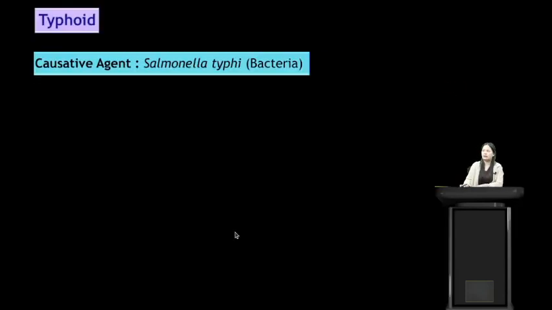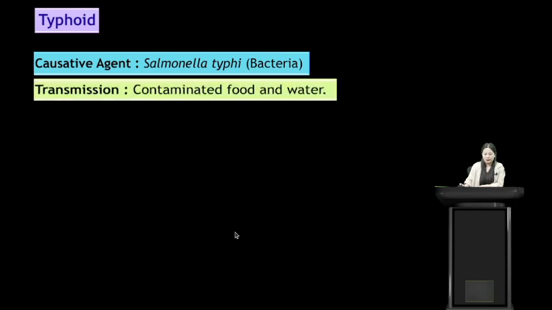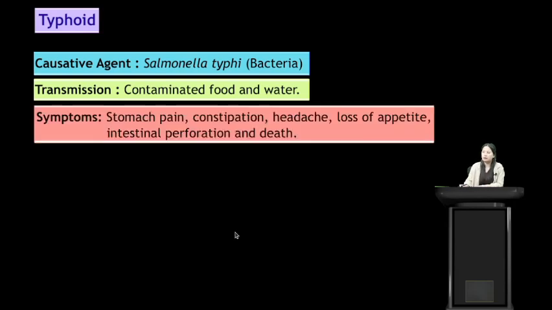Alright, students, let us proceed. Another disease, typhoid. Typhoid is another disease caused by microbes. The causative agent of typhoid is Salmonella typhi. It is a type of bacteria. Transmission of typhoid is from contaminated food and water. Some of the symptoms of typhoid include stomach pain, constipation, headache, loss of appetite, intestinal perforation, and death. So these are some of the symptoms of typhoid.